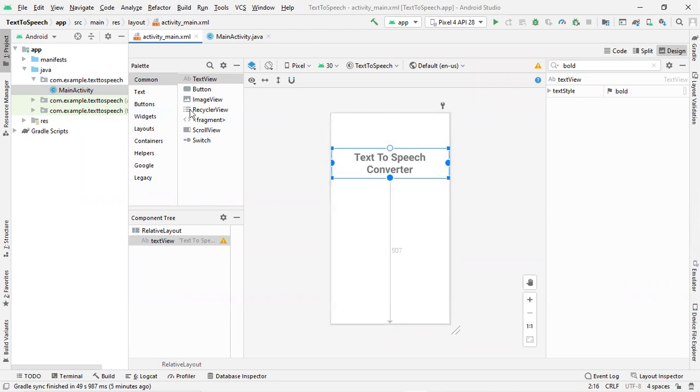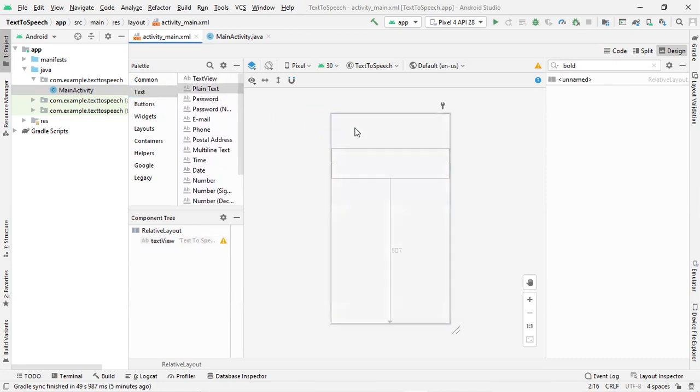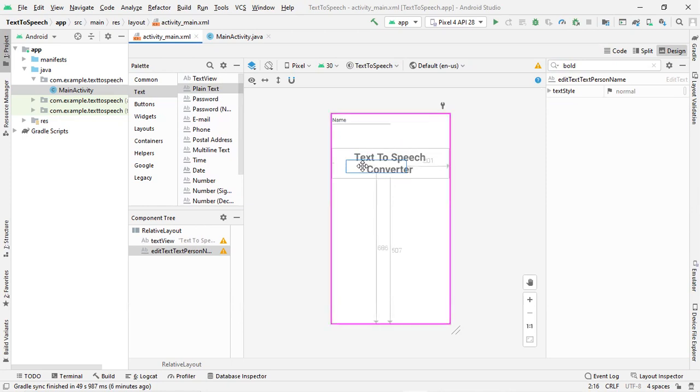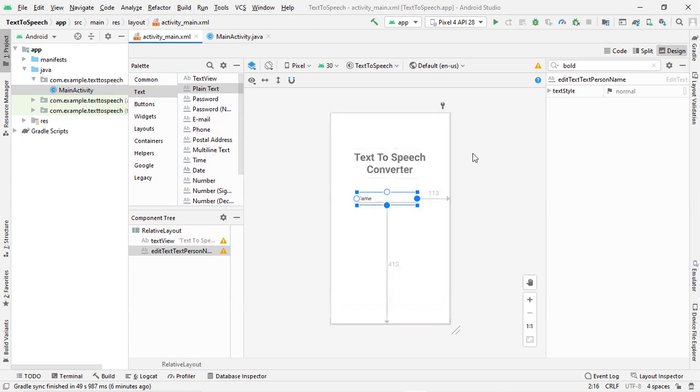Now we need to add one more component, which is our edit text. So go to text, then plain text is nothing but your edit text. Drag and drop your plain text. Assign the relative positions, that is the horizontal position and vertical position, then drag and drop to this particular place. Here I will remove the existing content, which is name.